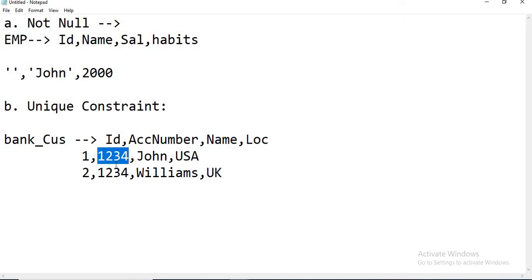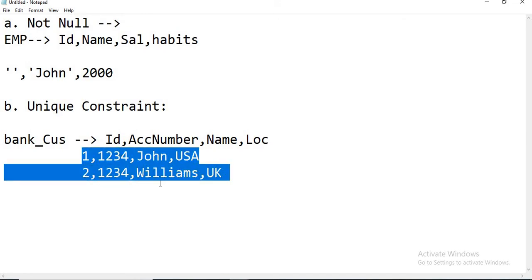Unknowingly. But when you come to the usage after a couple of days, the person John comes to the bank account and he can see Williams' salary, or Williams can come and see Williams' balance, or Williams can go and see John's balance, because both are the same. In terms of Williams, he will be thinking the account number is unique per person, so nobody has that particular account number in the entire bank. But here, unknowingly, the same account number has been given to 2 people. Then how to handle it?